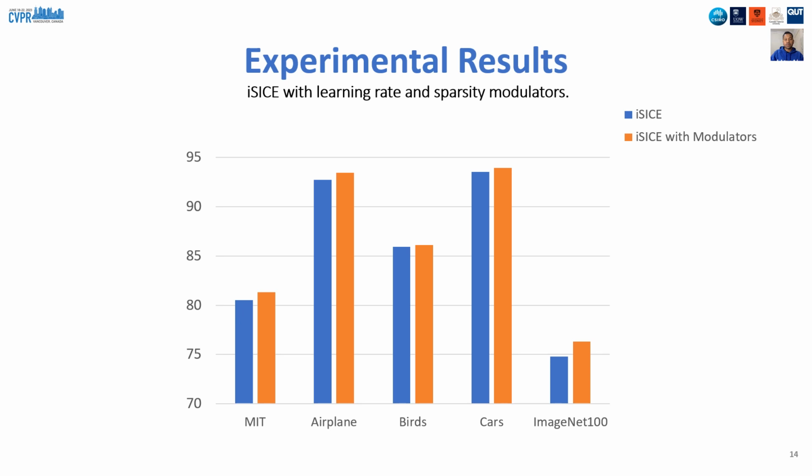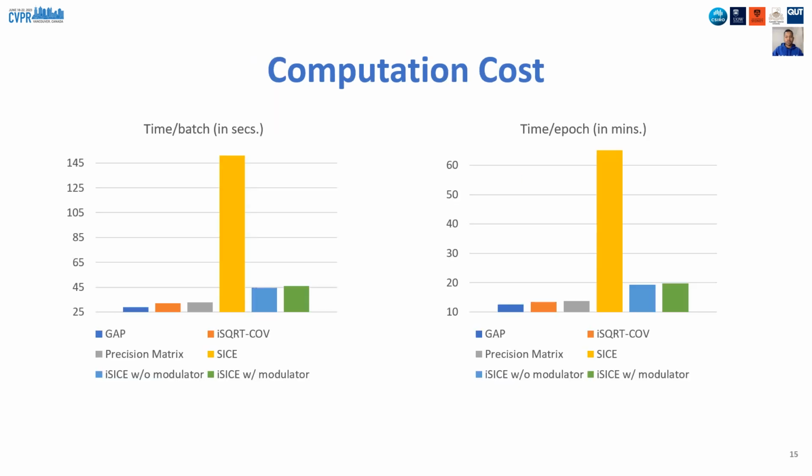Since finding optimal hyperparameters for iSICE can be time-consuming, we also propose a simple method to learn those hyperparameters automatically with simple MLP-based modulators. Using this scheme, one can achieve essentially better performance. Please see our paper for more details. Our method takes a bit higher computation time than Newton-Schulz iteration-based covariance representation methods. However, it is not very high, and we do significantly better than original SICE with convex solvers.